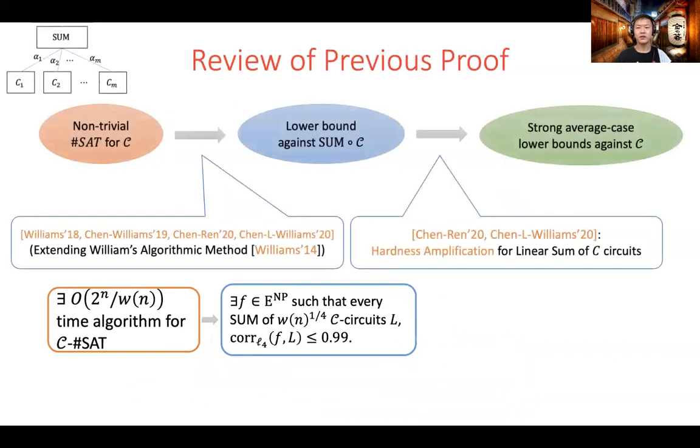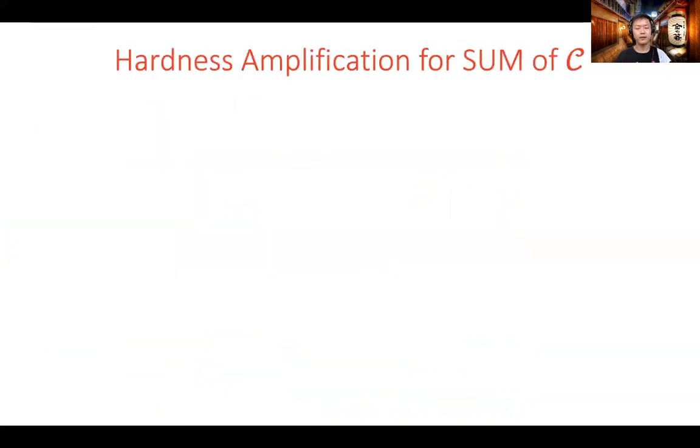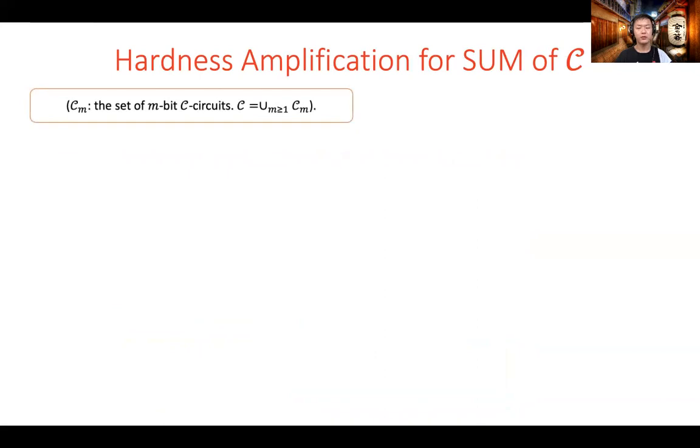Now we have established the first connection, which showed lower bounds against sum of C can be obtained from non-trivial algorithms for C. Next, we review how to obtain strong average case lower bounds against C from lower bounds against sum of C. To make it clear, here we use notation capital C sub m to emphasize we are talking about capital C circuits on m-bit inputs.